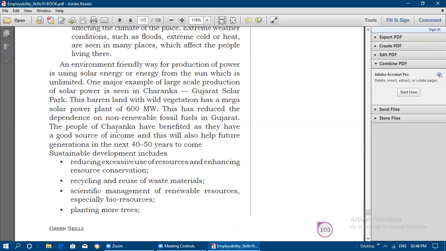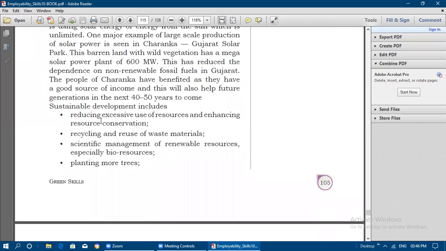Okay, so the people of Charanka have benefited as they have a good source of income due to this solar power plant, and this will also help future generations in the next 40 to 50 years to come. Okay, so sustainable development includes reducing excessive use of resources, like we should not use water and other food items excessively, and enhancing resource conservation.